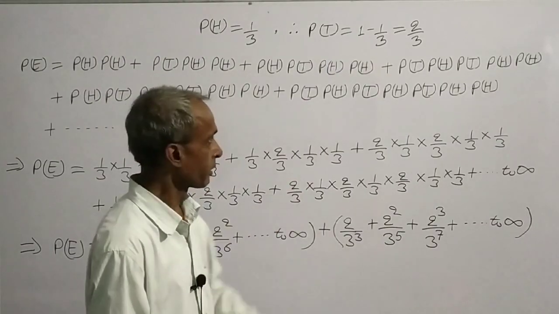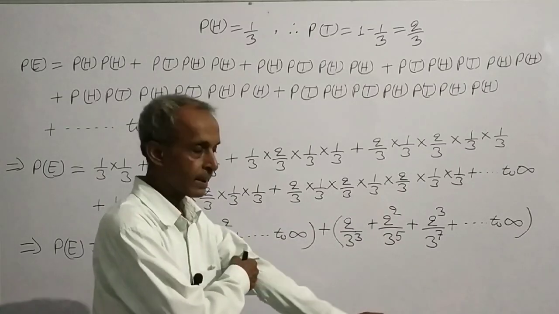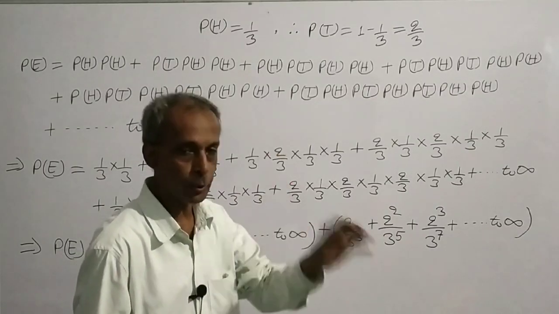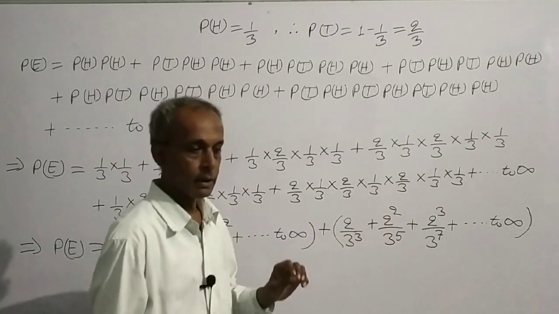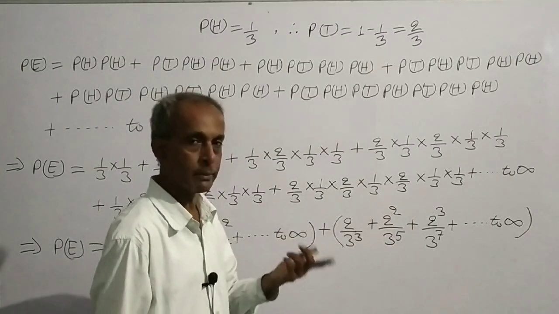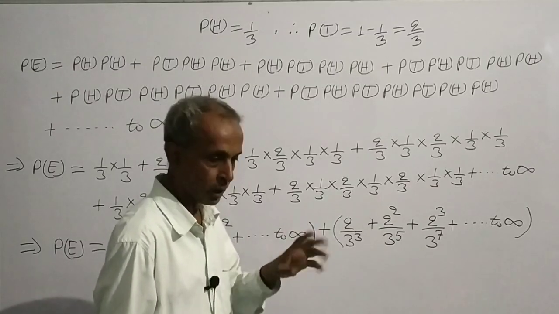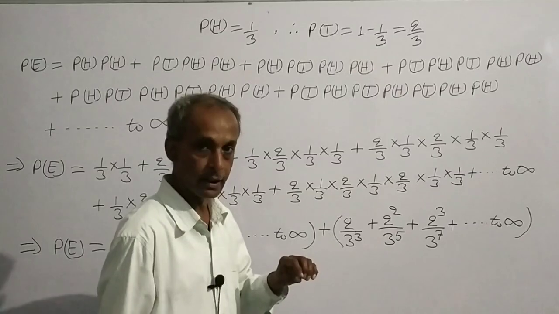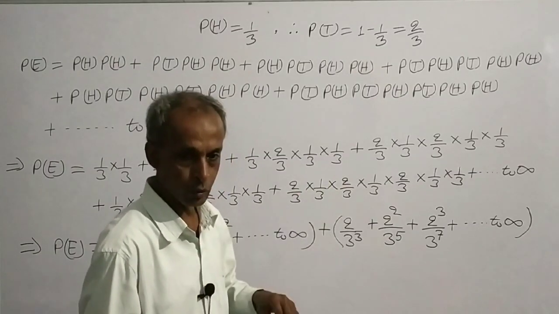In the question, it is given that the coin is not fair. When coin is unbiased, then probability of coming head is 1 by 2 and probability of appearing tail is also 1 by 2.